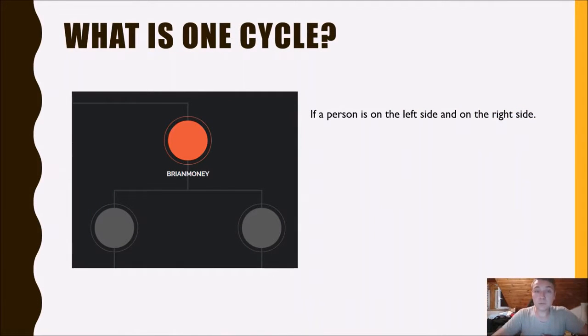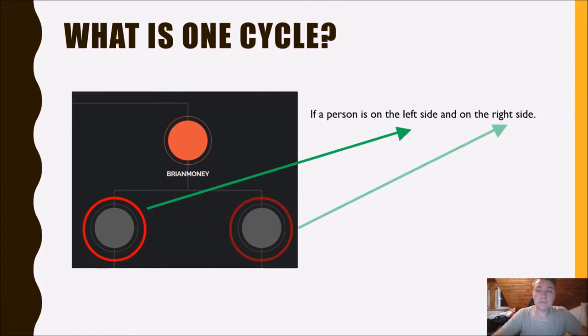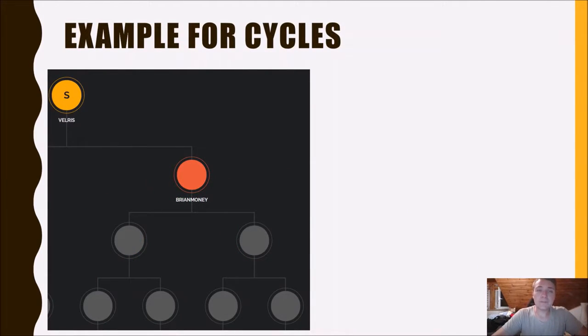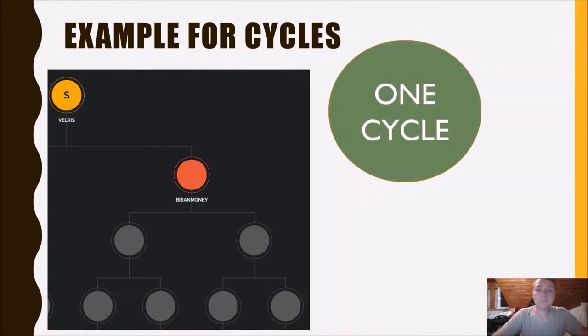So, what is one cycle? If a person is on the left side and on the right side, so left and right is one cycle. Very simple, right? So I give you an example for cycles.